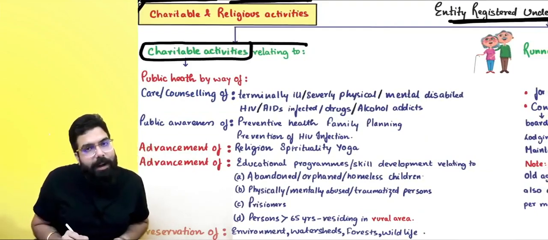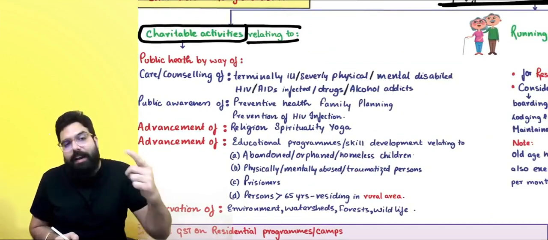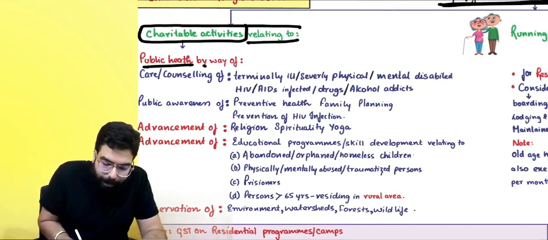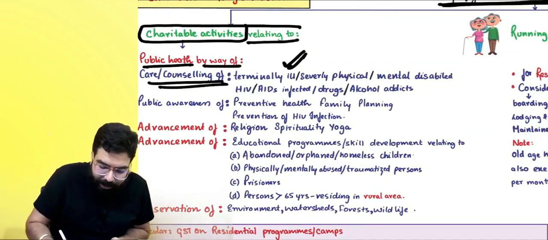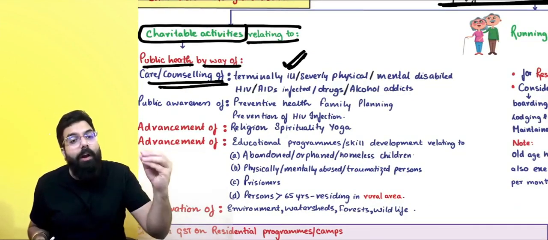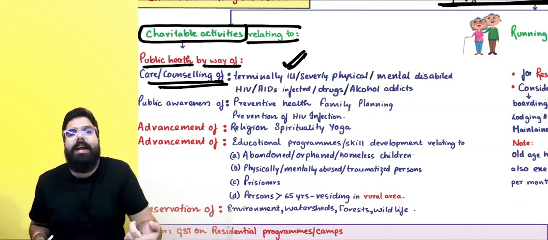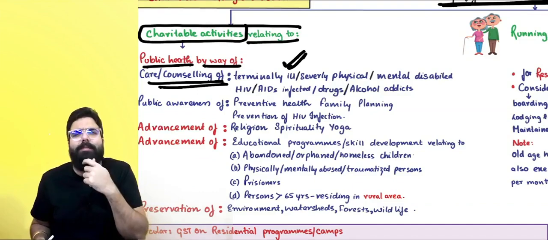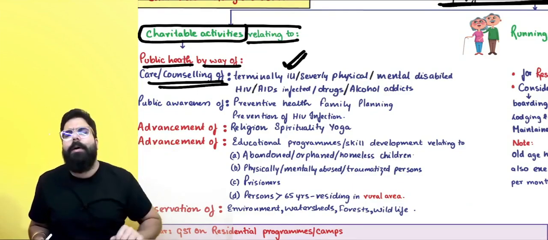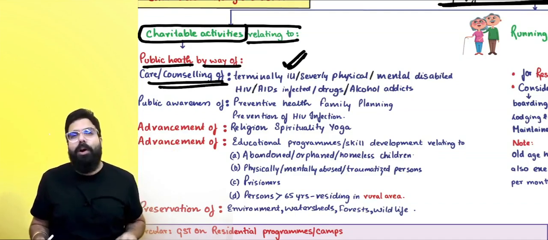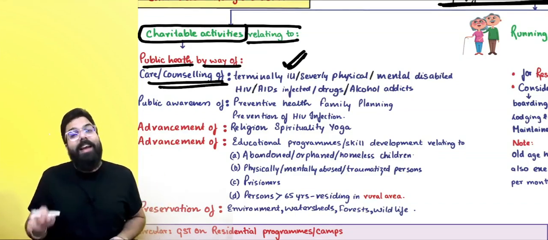what do you mean by charitable activity? Charitable activity means charitable activity relating to public health, by way of care or counseling of terminally ill people. If there are some people who are terminally ill and a charitable institution provides some services to them and charges an amount, then there will be no GST, because it's a service provided by a charitable institution and it's a charitable activity.